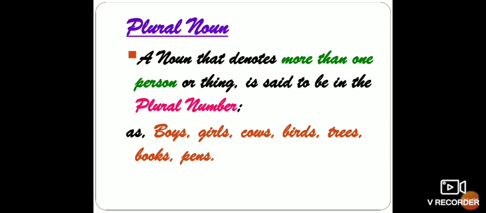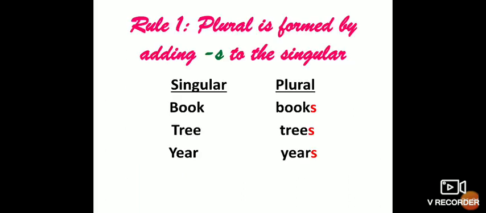One important thing, only countable nouns can have a plural form. Now we are going to learn the rules to change singular nouns into plural nouns. The first rule is plural is formed by adding s to the singular. Always remember there are certain plurals which are formed when we add s to the singular form, like book in singular form, and when we add s to it, it becomes books. Books is the plural form of book. Tree, when we add s, it becomes trees.